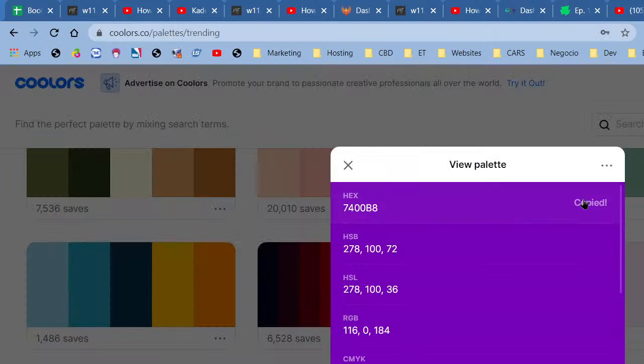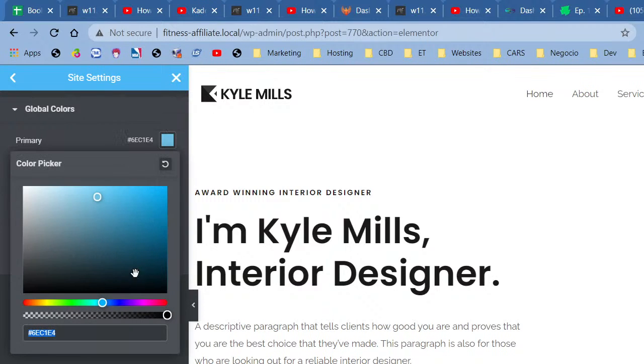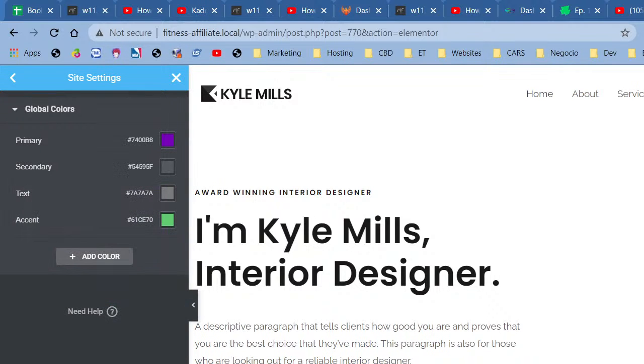Click to copy and go right here, and paste. All right, and we're done. And I'm going to change the accent color. Now the accent color is green right here, but I'm thinking that yellow would be a better accent color for what I'm building, right?